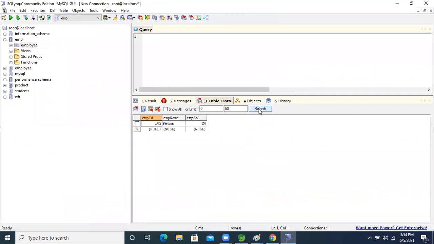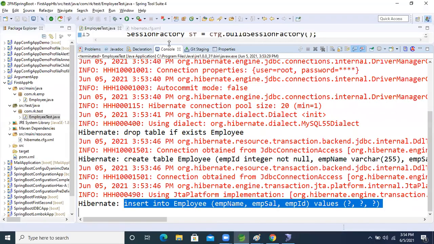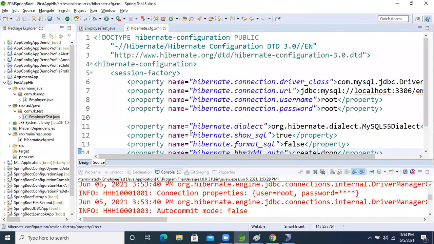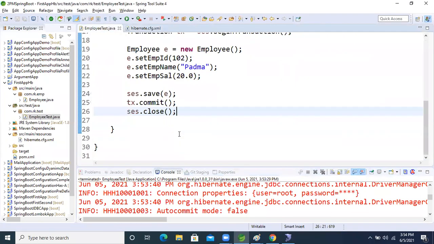One minute, guys. We need to close the session factory. Now run it.